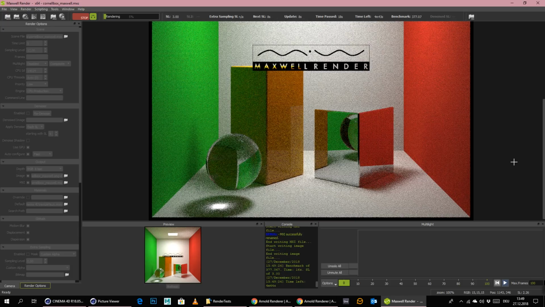The problem with using the GPU instead of the CPU is that it has some limitations, like reflection trace depth limitations, which are not good. And I think the other problem with Maxwell Render is that it only supports one card. I only have one card right now, but for all you other guys out there, it's only possible to use one GPU at a time, which also sucks a little bit. I hope they will fix it in the future.